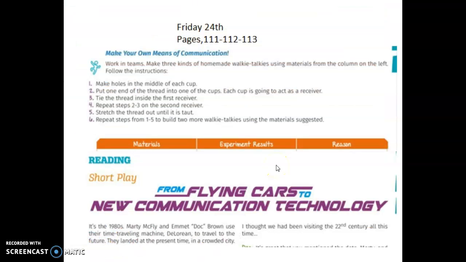And for Friday 24, we got the pages 111, 112, and 113. Make your own means of communication. Working teams, you cannot do that. You're going to do it alone. Make 3 kinds of homemade walkie-talkies using materials from the column on the left. You got these materials and you're going to make a walkie-talkie, okay?